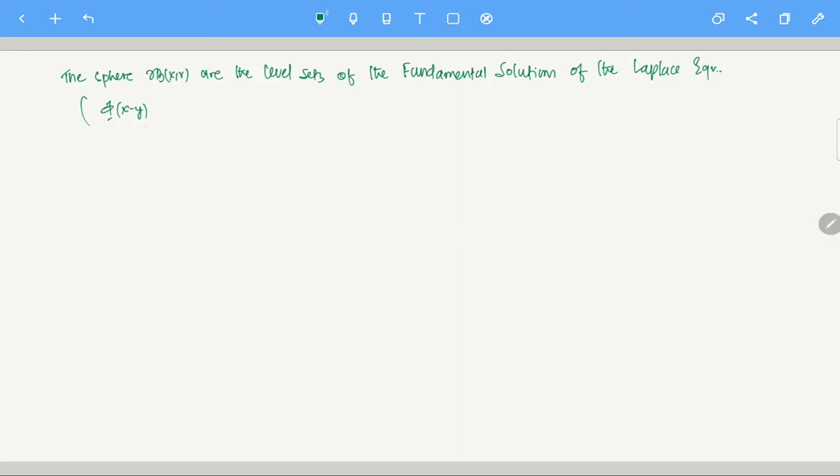If you want to find out the relation between this particular function and the spheres, then say this is equal to a constant. The level sets of phi are actually the spheres, the boundary of the ball B_x. That is what we are trying to say here.